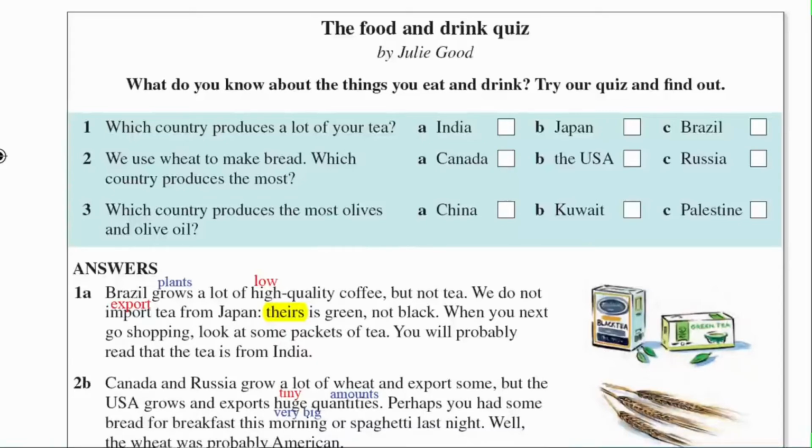Answers. 1. A. Brazil grows a lot of high-quality coffee, but not tea. We do not import tea from Japan. Theirs is green, not black. When you next go shopping, look at some packets of tea. You will probably read that the tea is from India.